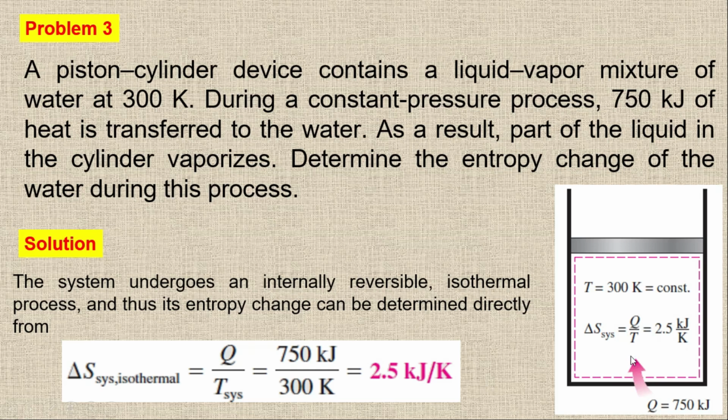In any case, if the heat is going out with the same amount, then it will be a negative sign, so we will have minus 2.5 kilojoule per Kelvin of entropy change of the system. Whenever heat is transferred to the system, you will get a positive entropy change, and whenever there is heat rejection, you will get a negative entropy change of the system.